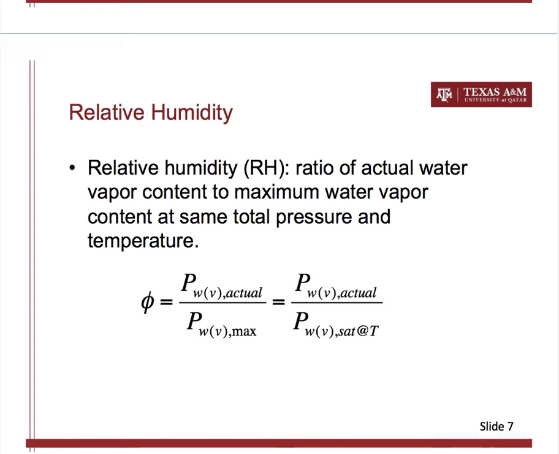We also often use the concept and the quantity that's called the relative humidity. Relative humidity is different than the specific humidity. It's related, but it's very different. The relative humidity is a ratio of the actual water vapor content. Actually, I should change this to the actual water vapor partial pressure. It's the actual water vapor partial pressure to the maximum water vapor partial pressure.